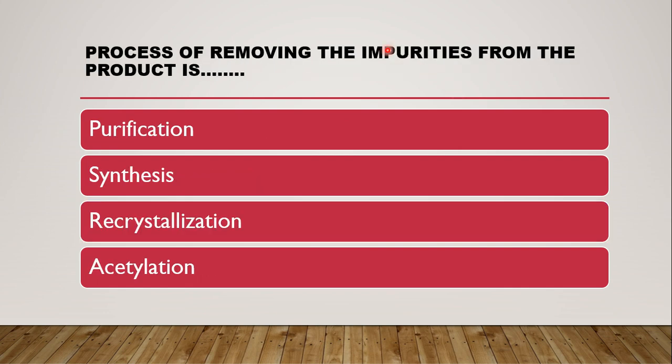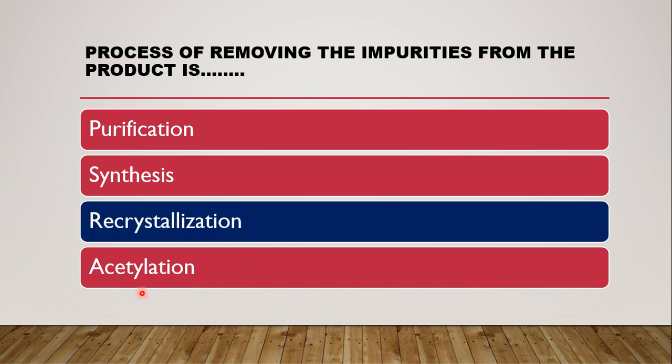The next question is: the process of removing the impurities from the product is, whether it is purification, synthesis, recrystallization or acetylation. The correct answer is recrystallization.